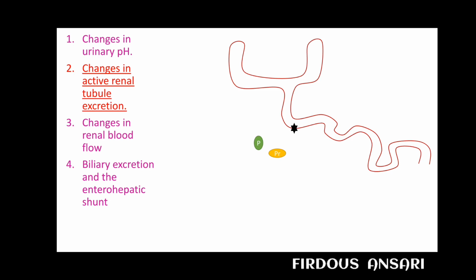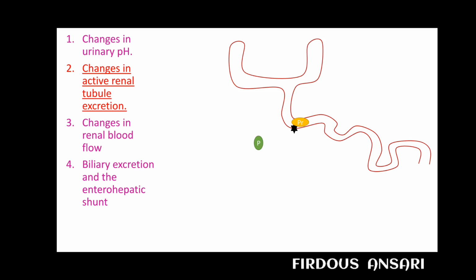This black star that you can see is a transporter, and it is a transporter for both penicillin as well as probenecid. But as compared to penicillin, probenecid has more affinity for this transporter, and instead of penicillin, probenecid is eliminated out of our body. So by this, the stay time of penicillin can be increased in our body.